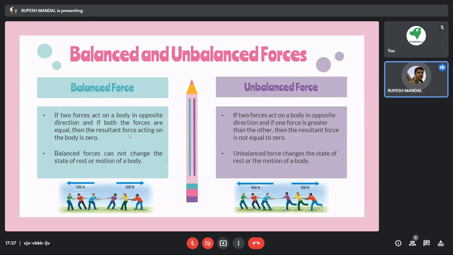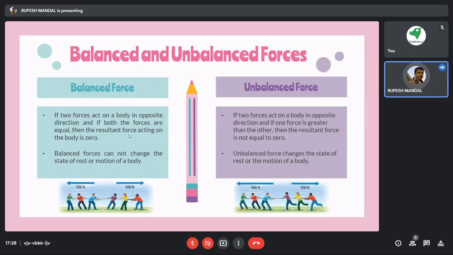But in this case, the resultant force is not equal to 0, and this causes an unbalanced force. And unbalanced force changes the state of rest or the motion of the body.